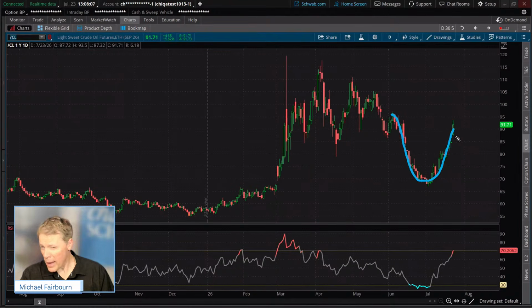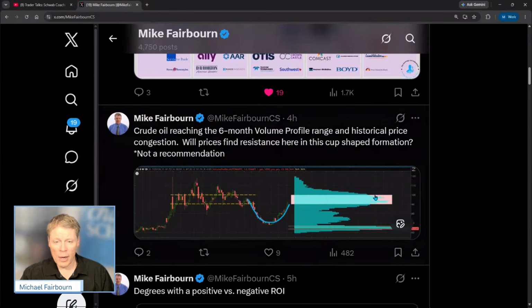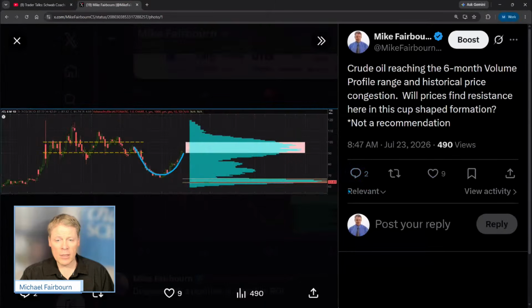But this is sort of a rounded pattern. I sent a little X post out on this just as a heads up, just to keep you guys posted. And all it simply shows is this right here. This is the volume profile. A little bit quicker for me just pulling this up as opposed to setting this up on the chart. But we are coming into this range right here around that 190. Again, this is where the volume, if we lay all that volume on a sideways horizontal plane, where do all the trades come in? Between these two yellow lines over here. We're right back to it.